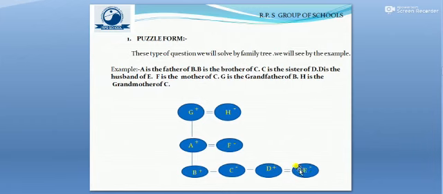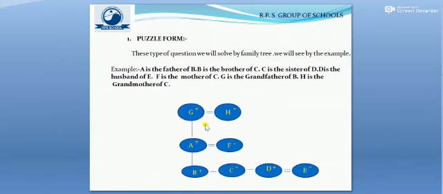As we move further ahead, we see G is the grandfather of B. It means who is the grandfather? The father of A, because A is the father of B. So G will be 2 generations above B, and the gender is male, so it will have a positive sign.